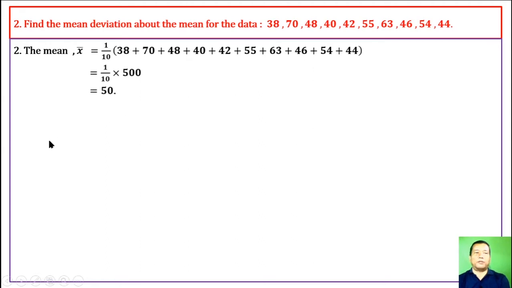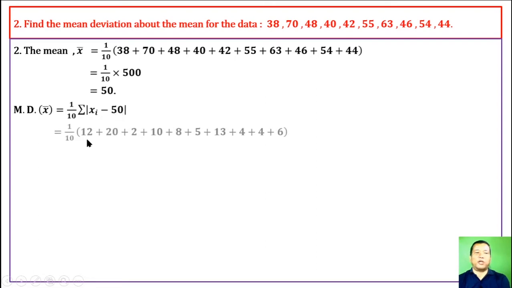50 is the mean. Mean deviation about the mean is 1 by 10 summation of the absolute value of xi minus x bar, where x bar is 50. 38 minus 50 is minus 12, whose absolute value is 12. 70 minus 50 is 20, whose absolute value is 20, and so on. We get these numbers, and summing up we get 104. Divided by 10 we get 10.4. This is the mean deviation about the mean of the data.